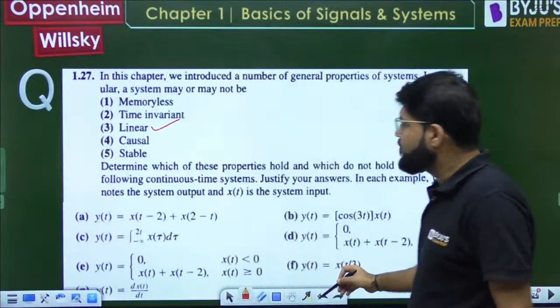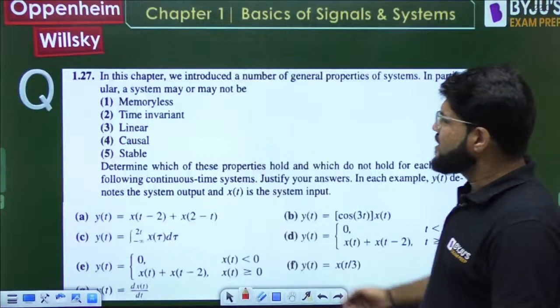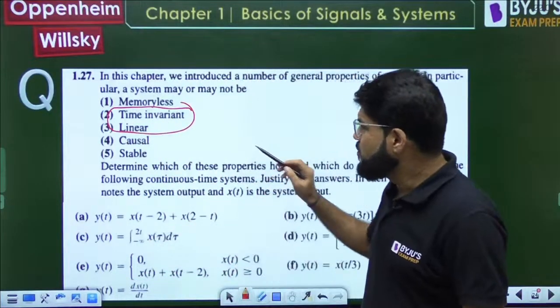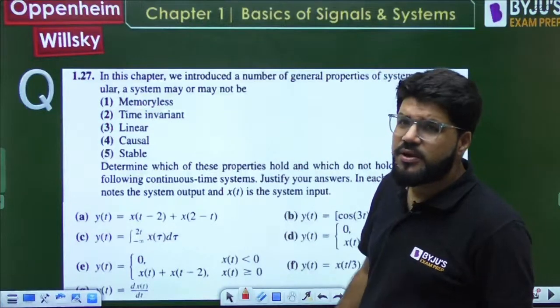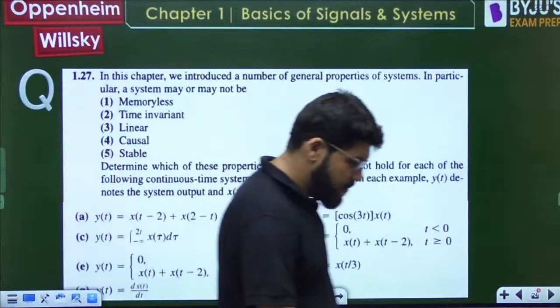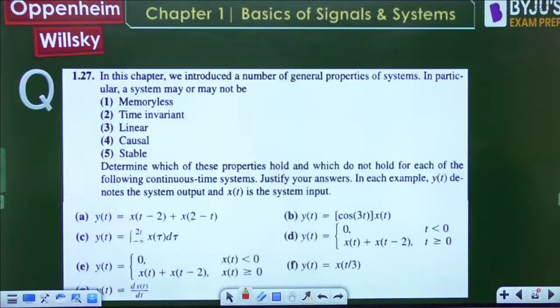So let us come here. Now you know there are several tricks to identify especially linearity and time invariance, because if in every problem you apply the linearity and time invariance tests, that is going to be time consuming.